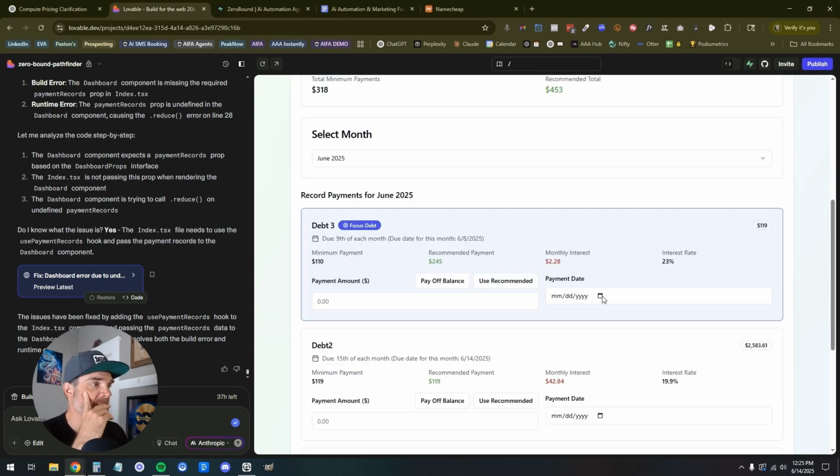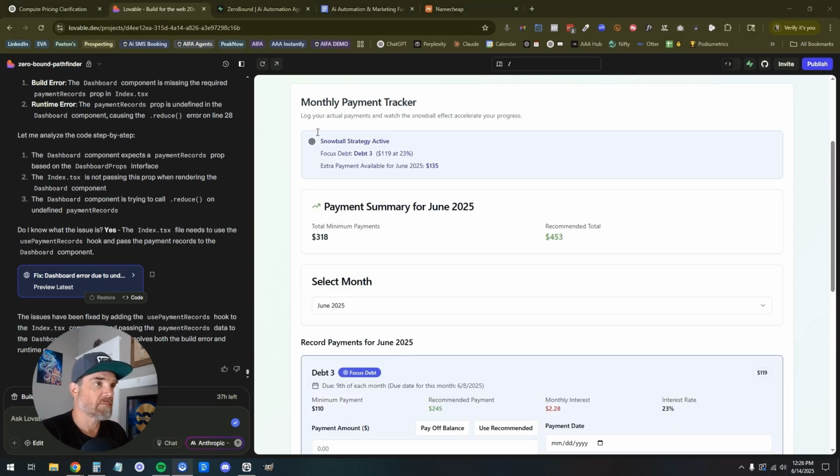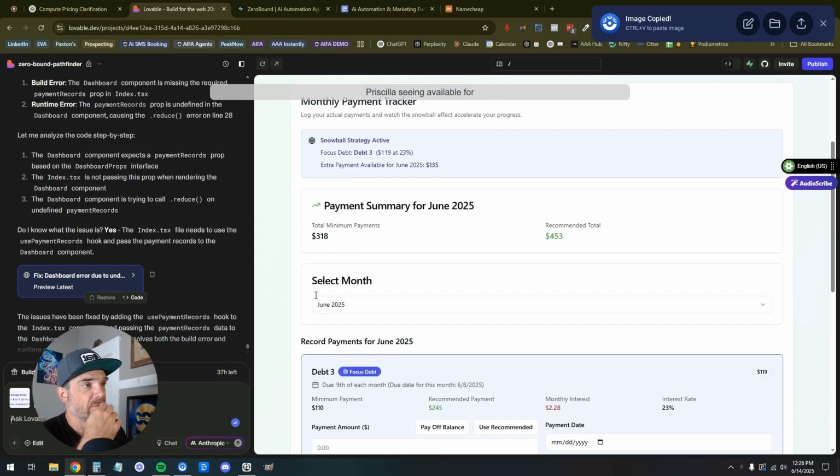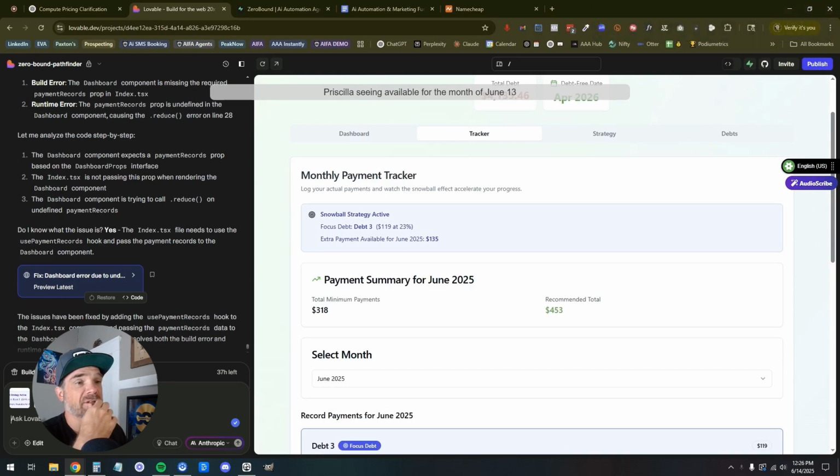Okay, so it added a payment date. Due 9th of each month. Cool. Due date for this month, 6/8/2025. Cool. Still not. I'm still seeing available for the month of June, $135. It's not accurate, because if you look at debts, no debts have been paid right now. So why is it showing an extra available for June 2025?